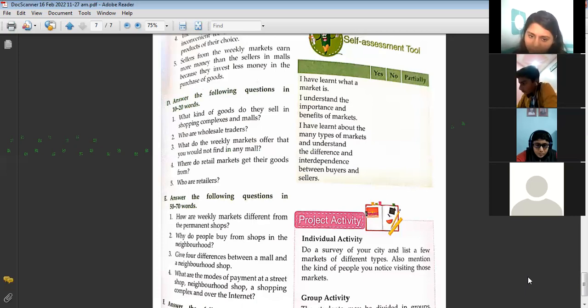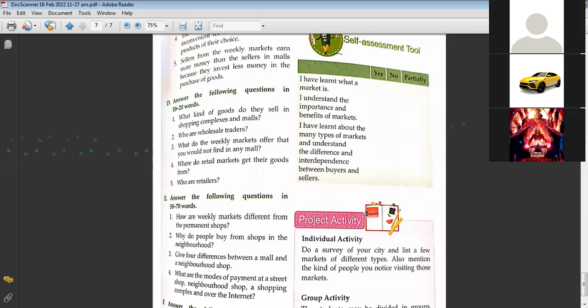Okay, ma'am. Next is, where do the retail markets get the goods from? Yes, wholesale traders. Don't need to shout. The retail markets get their goods from wholesalers. Wholesalers or wholesale market. You can write wholesale market as the answer.